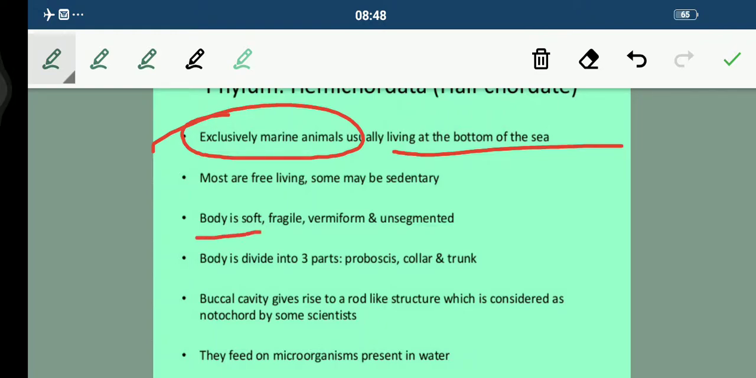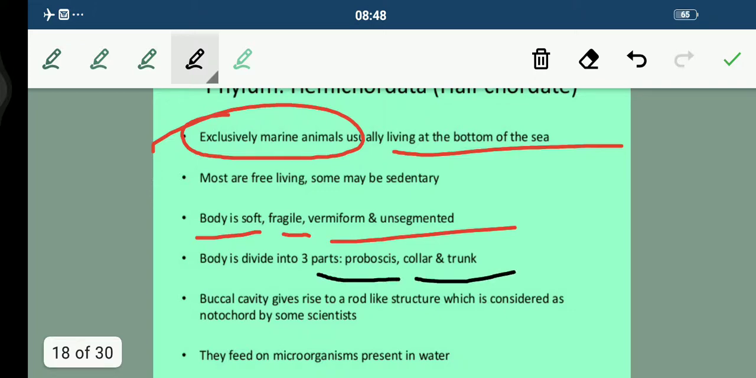Their body is soft, fragile and unsegmented, and their body divides into 3 parts, which are very important. First we have the proboscis, then the collar and then the trunk. So these are 3 different regions. Like in other phyla, where the body is divided into head, thorax and abdomen, or into head, foot and visceral mass, similarly here we have proboscis, collar and trunk.